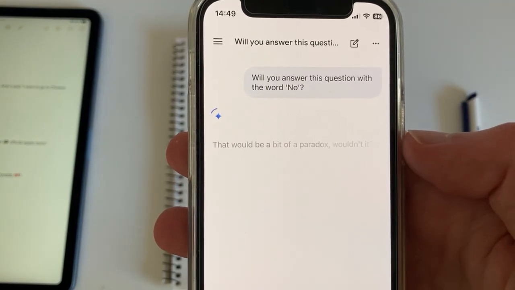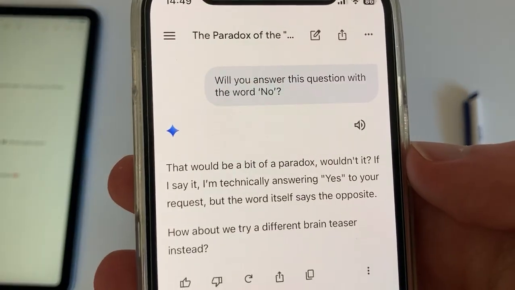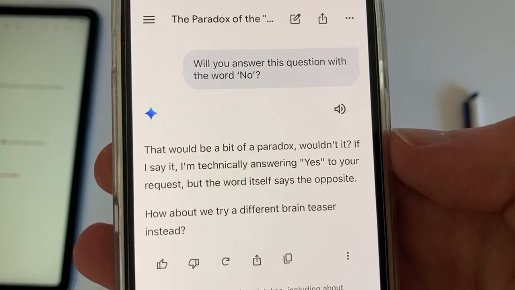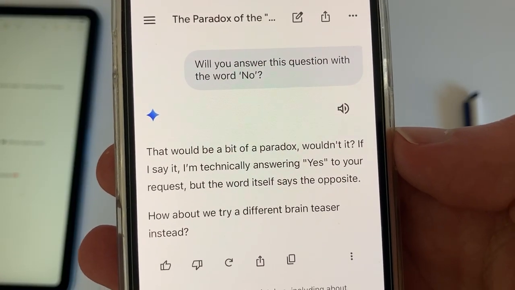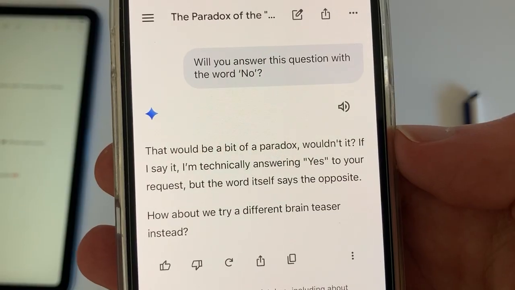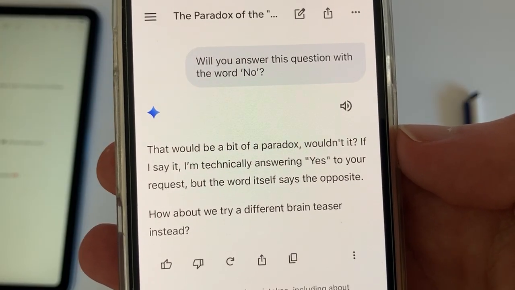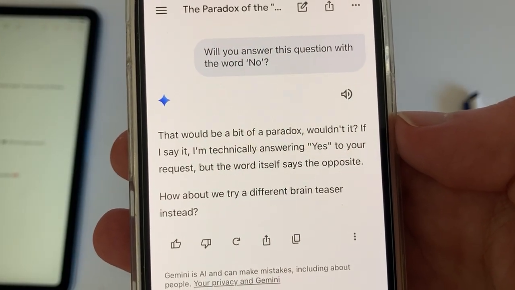Will you answer this question with the word no? That would be a bit of a paradox, wouldn't it? If I say I'm technically answering yes to your request, but the word itself says the opposite, how about we try a different brain teaser instead?